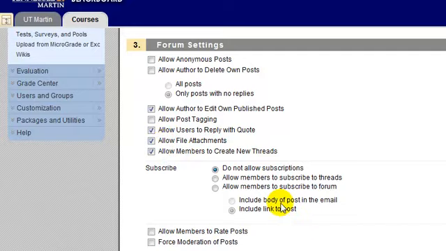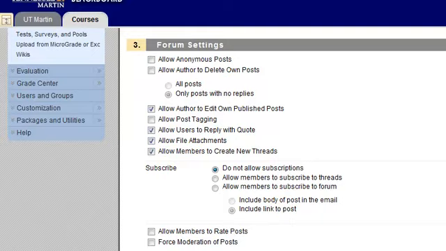The next option is, do you want to allow members to create new threads? This will be critical because you certainly don't want to have to create new threads for the students every time they want to make a post. One of the main reasons of using the discussion board is to allow students to post questions and discuss with each other inside of the forum topic. So you definitely want to allow members to create new threads.